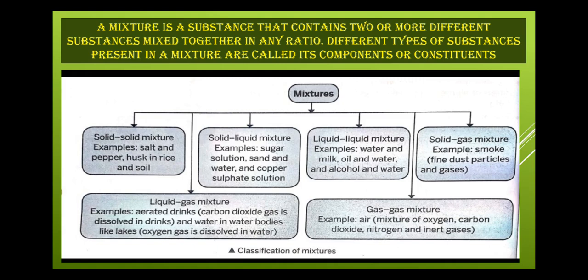First is solid mixture. Examples: salt and pepper, husk and rice, soil, etc. In this type of mixture, only solids are there, no liquid. Then second is liquid gas mixture. Examples are aerated drinks; carbon dioxide is dissolved in water, and in water bodies like lakes, oxygen gas is dissolved in water. Such a mixture is known as a liquid gas mixture. Third is solid liquid mixture.